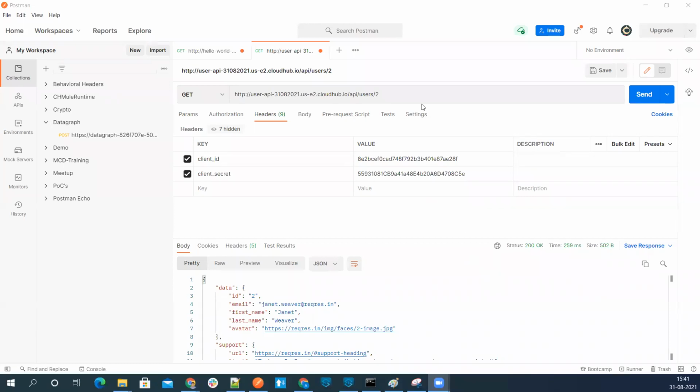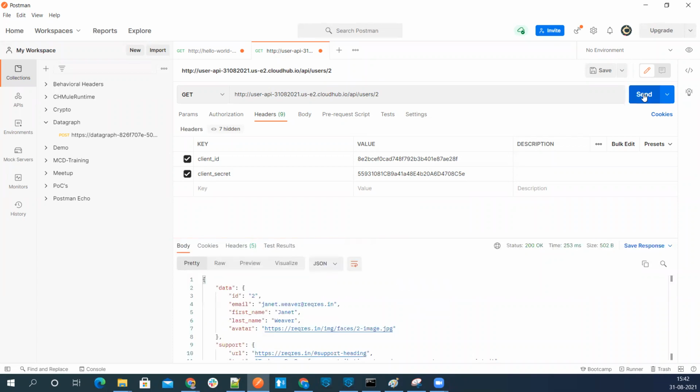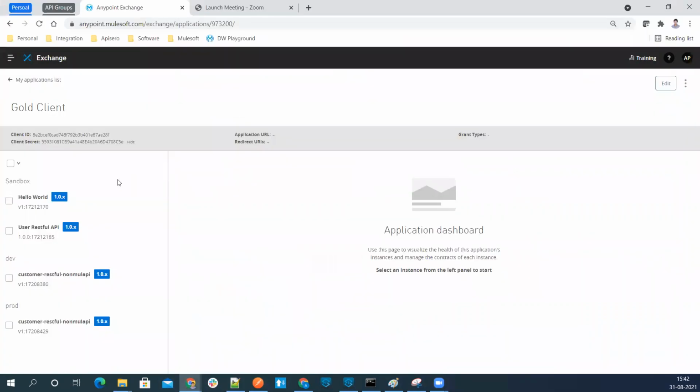I think there was some cache issue, so that is resolved now. With this client ID and client secret, which is for the gold client, I'm able to execute this more than 5, you can see even more than 10. Yeah, so this is the way we can take help of the API groups.